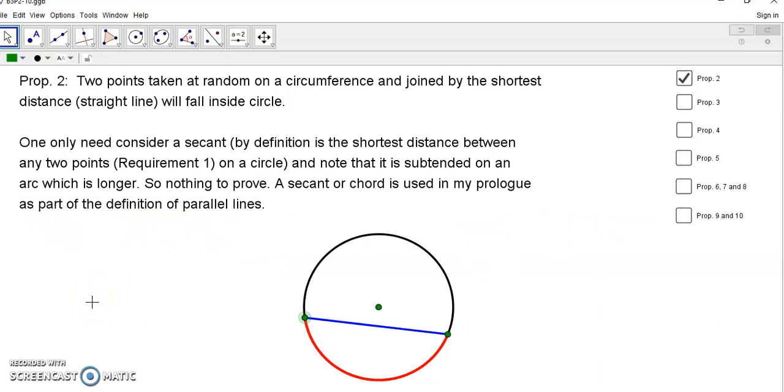One only needs to consider a secant by definition, and note that it's subtended on an arc which is longer. So there's nothing really to prove. It follows from the 5 requirements, because secants are used in my prologue, which discusses the 5 requirements.